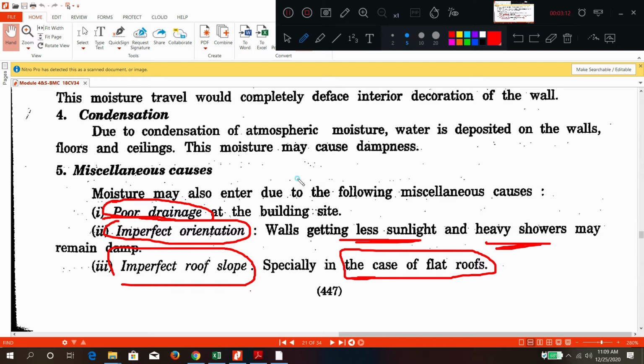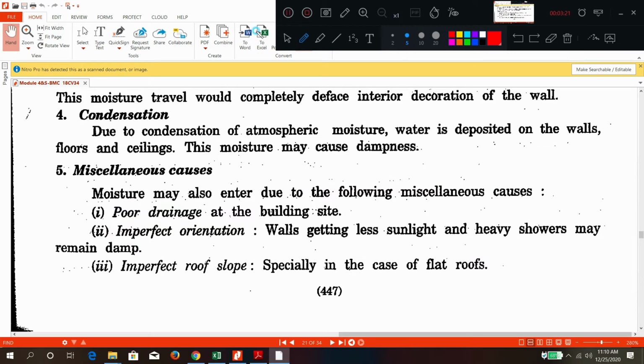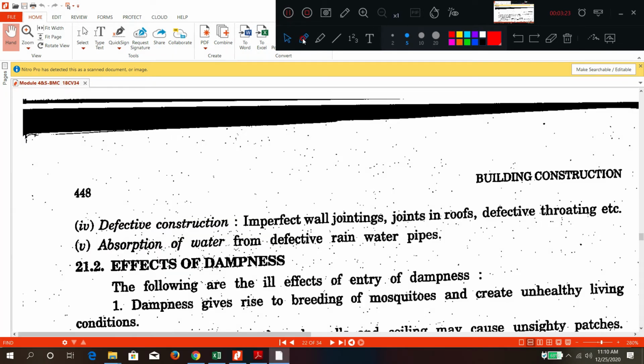If you are not providing a slope from one side, the rainwater will start accumulating. Next is defective construction, or absorption of water from the water pipes. These are some of the causes of dampness.